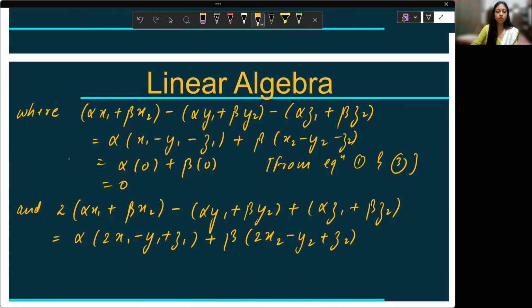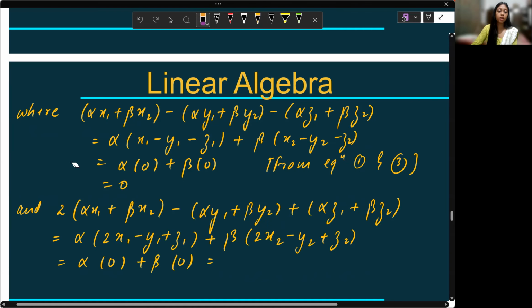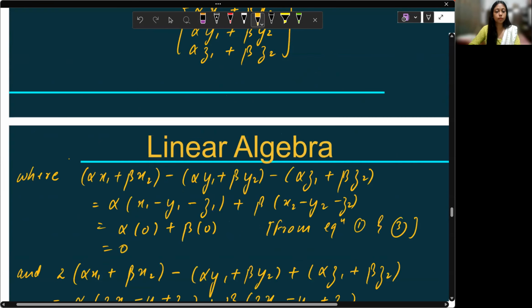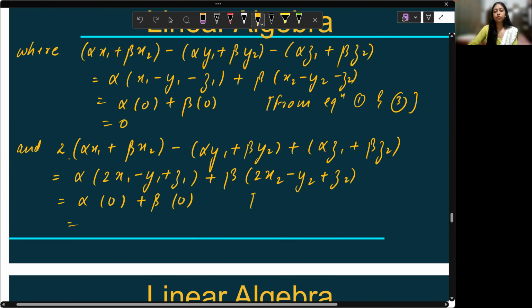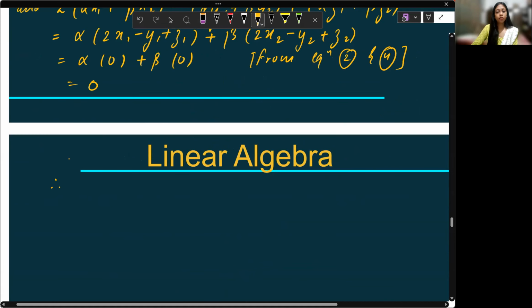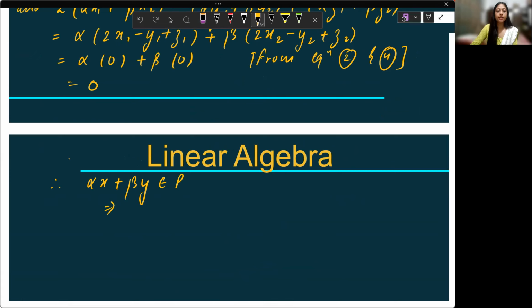That is equal to alpha times 0 and beta times 0, because these brackets are again individually 0 from equations 2nd and 4th. So that is equal to 0. Therefore, alpha x plus beta y belongs to P, and it implies P is a subspace of R3. Okay, first part is proved.